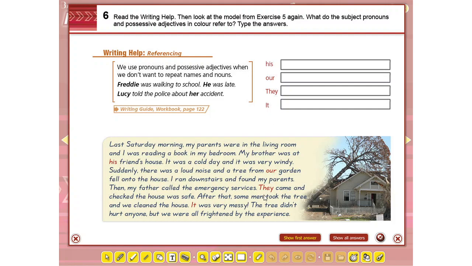They. They refers to the subject. Which subject? What do they refer to? And the same with it. It was very messy. What was very messy? Right? That's what you have to do in this exercise. You can do the activity that I uploaded to Aules about the possessive pronouns.